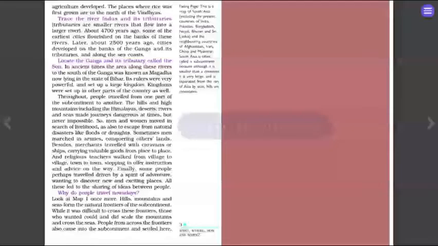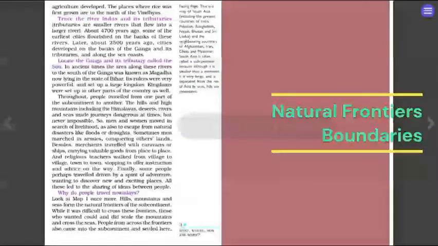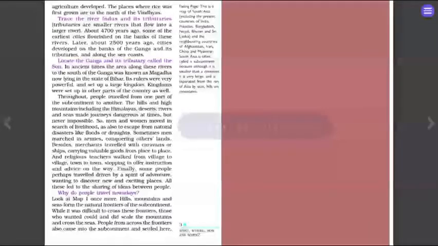Look at map 1 once again. Hills, mountains, and seas formed the natural frontiers for the subcontinent. While it was difficult to cross these frontiers, those who crossed could and did scale the mountains and cross the seas. People from across the frontiers also came into the subcontinent and settled here. So people in that period of time would not think, how would I cross a big mountain? They just kept all the things ready and started moving. These mountains have been a natural frontier.